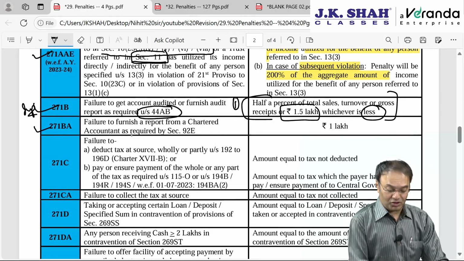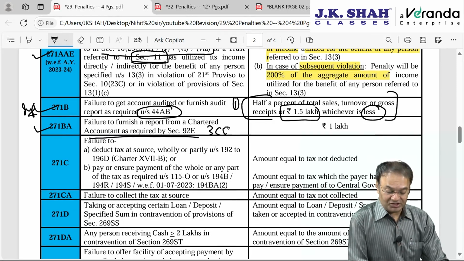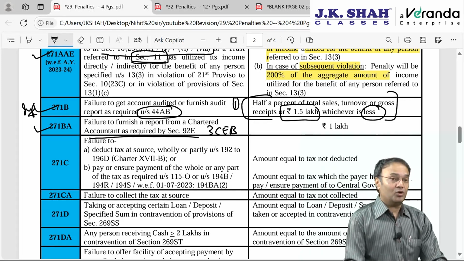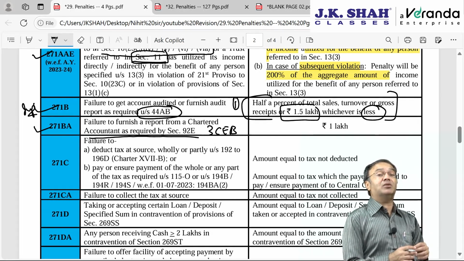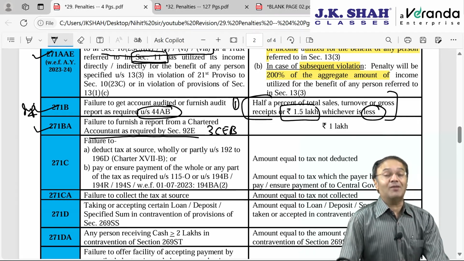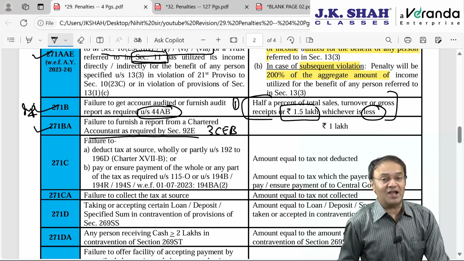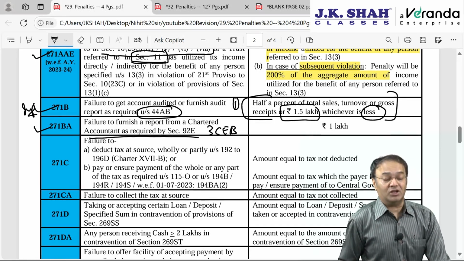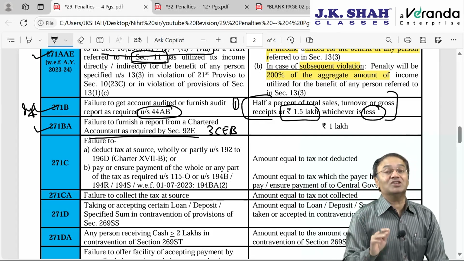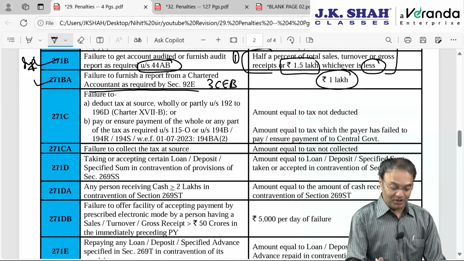271BA, failure to furnish report of chartered accountant as required under section 92E, that is form number 3CEB, due date 30th November of the assessment year. CA report in form 3CEB as mandated by section 92E is not furnished. What is the time limit to furnish? Time limit to furnish each and every report under the Income Tax Act is 1 month before the due date of filing IT return. If the IT return due date is 30th November 2024, then this due date will be 30th November 24 minus 1 month, 31st October 24. Not furnished, 1 lakh rupee flat penalty is leviable.